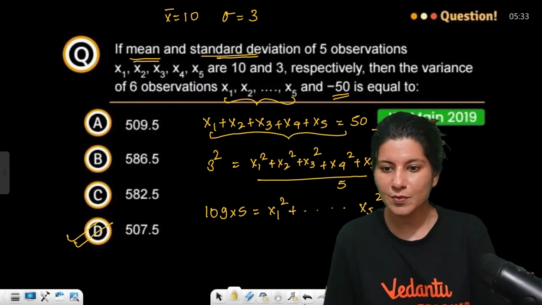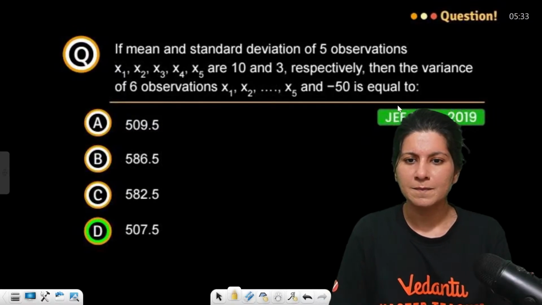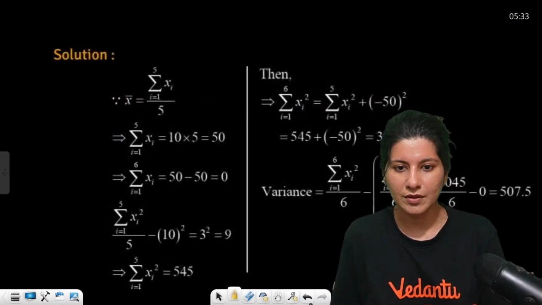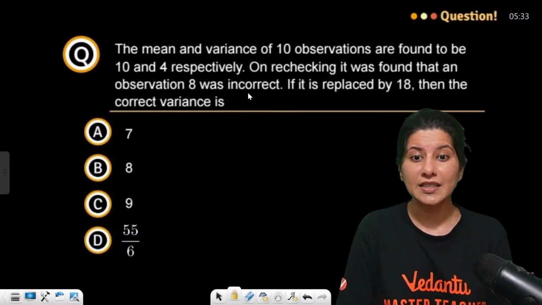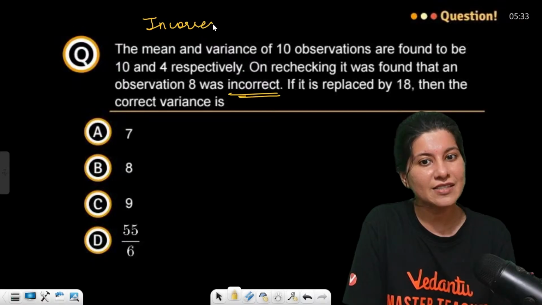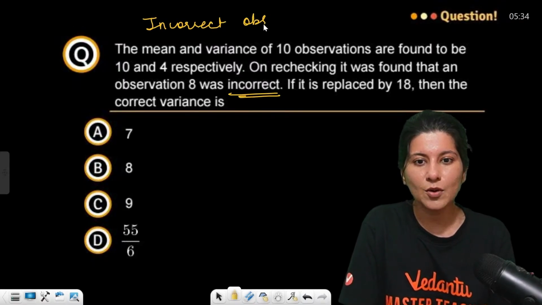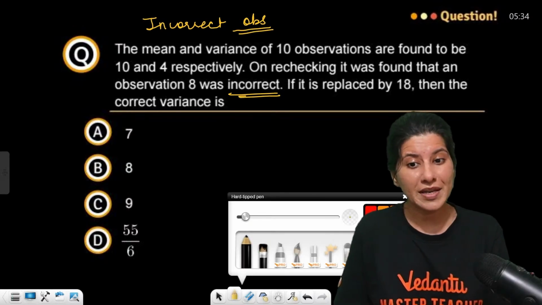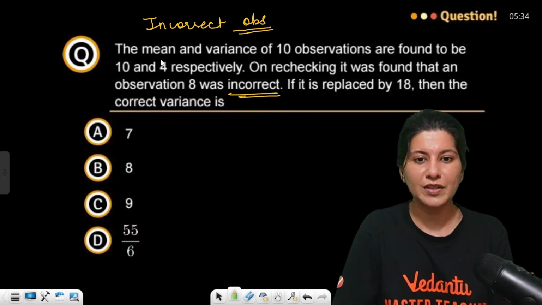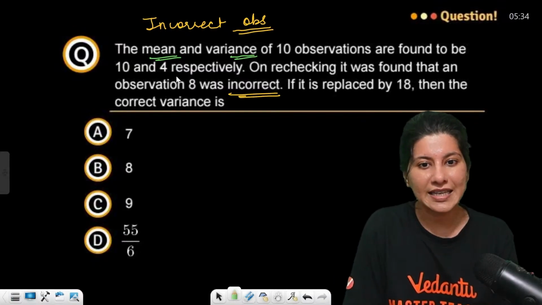And next problem is all about incorrect observation. One more time. This is, by the way, NTA's favorite type. Incorrect or missing observation. Understand. Now variance angle will be applicable over here. Mean and variance of 10 observations are found to be 10 and 4 respectively.